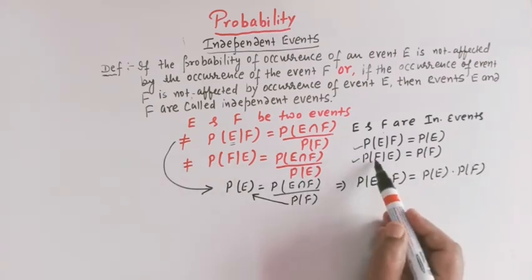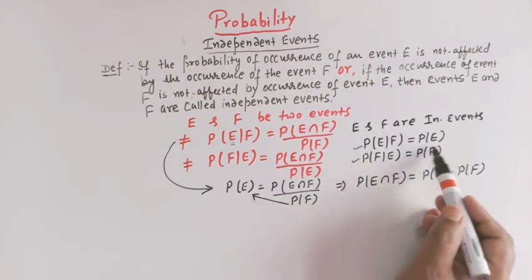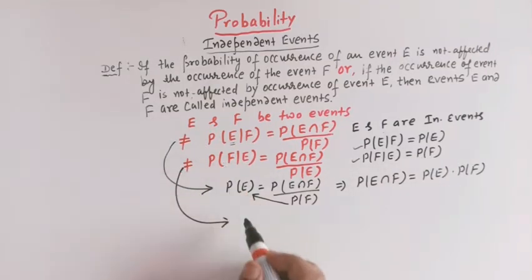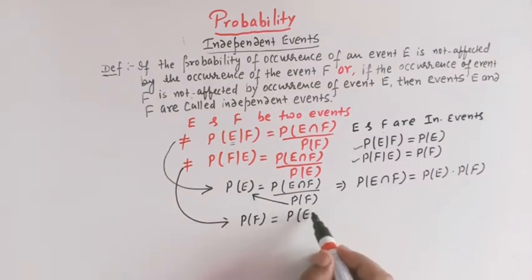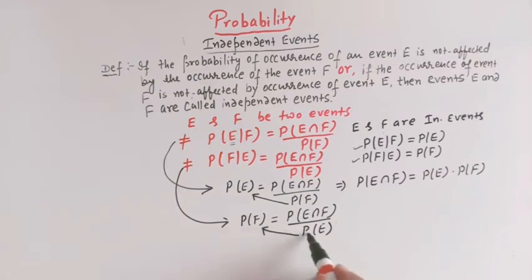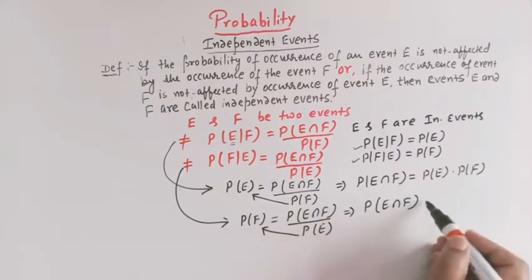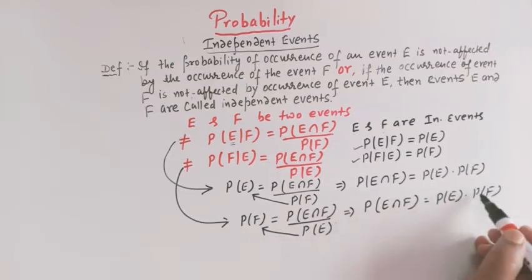Similarly, when the conditional probability of F is replaced by the probability of F here, then this result becomes P of F is equal to P of E intersection F divided by P of E. Taking this P of E, that is probability of E, to this side, we get P of E intersection F is equal to P of E times P of F, right?